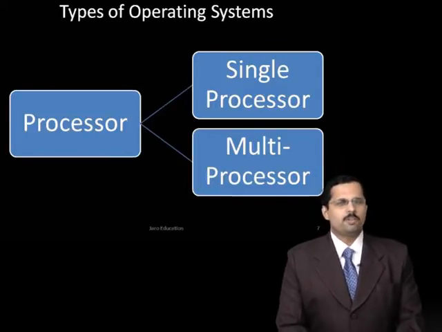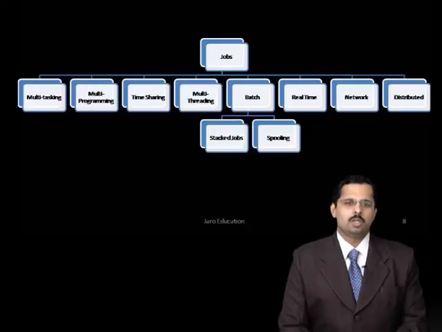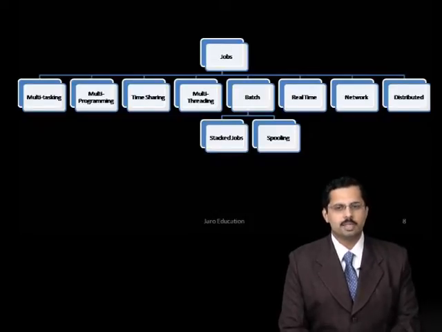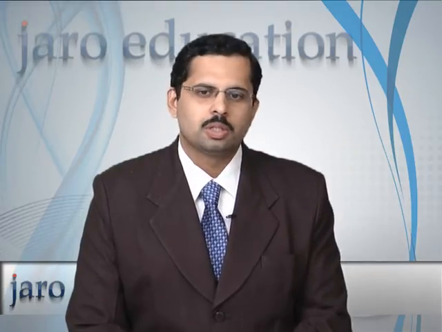Next we will talk about different types of jobs. In jobs basically we have multitasking, multi-programming systems, time sharing, multi-threading, batch systems which were classic batch systems, real-time systems, network-based systems, and distributed systems.